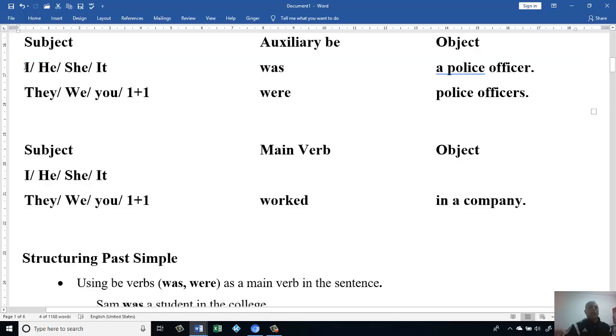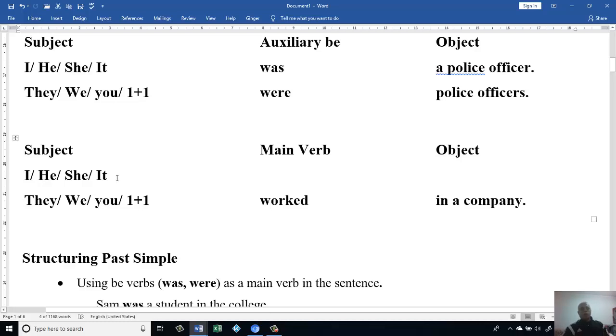With the subject, if the subject or the pronoun is I, he, she, it, we use was. Then you could say, I was a police officer. Then if the pronoun or the subject is they, we, you, plural, meaning any name more than one, we use were. Then we say, we were police officers.